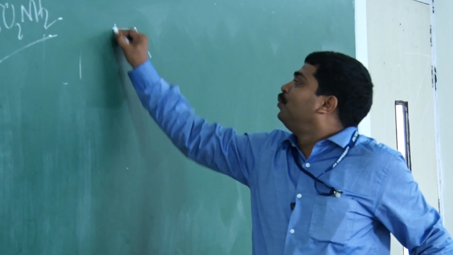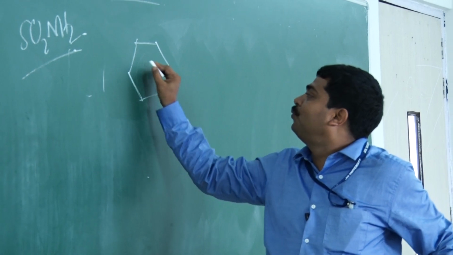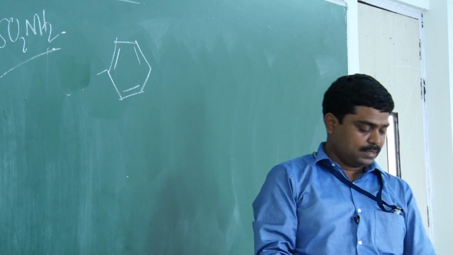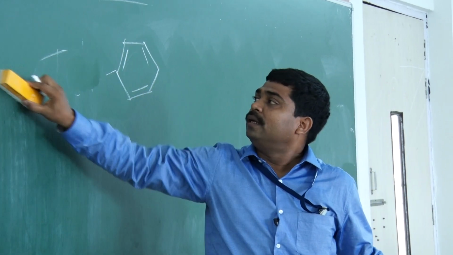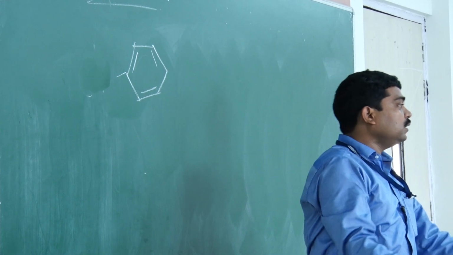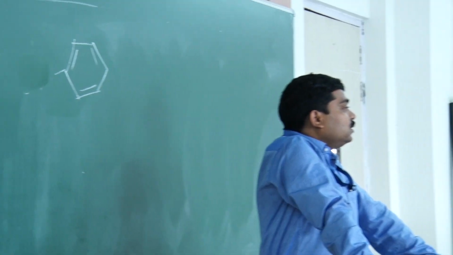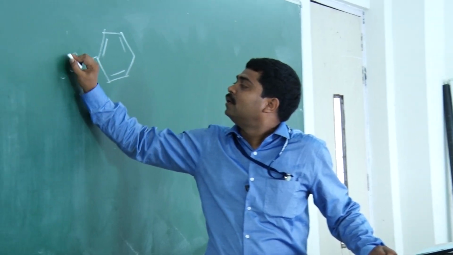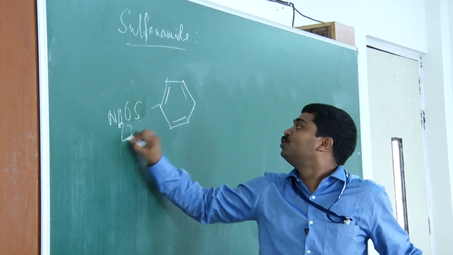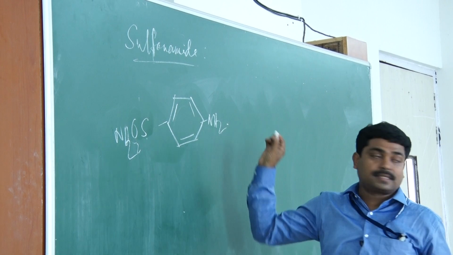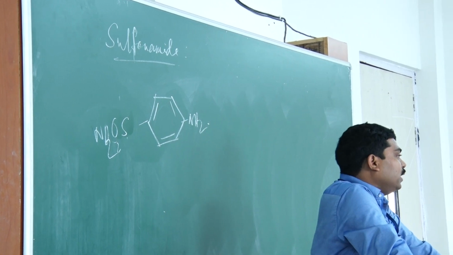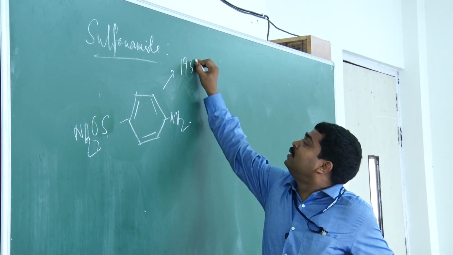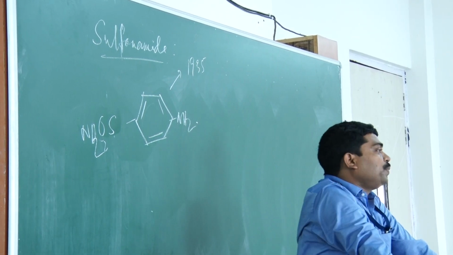A very simple example of sulfonamides which came into existence in the year 1935 is SO2NH2 and this. So, this is sulfanilamide.